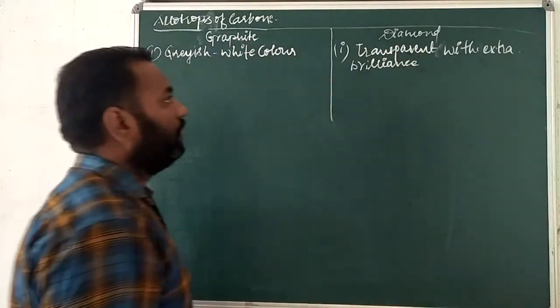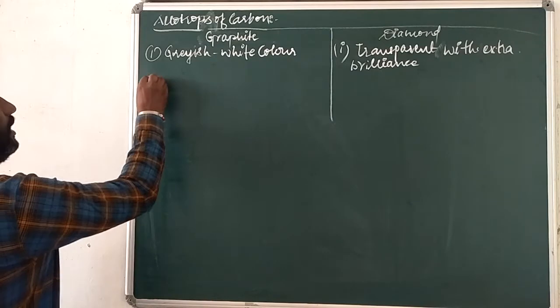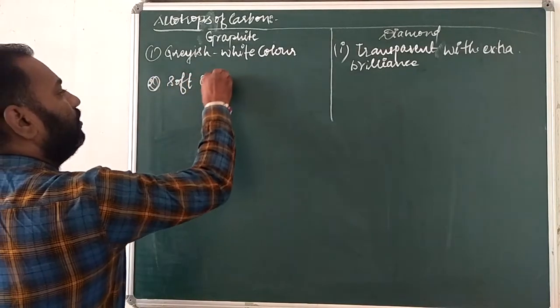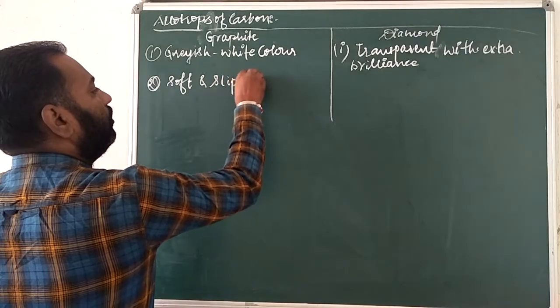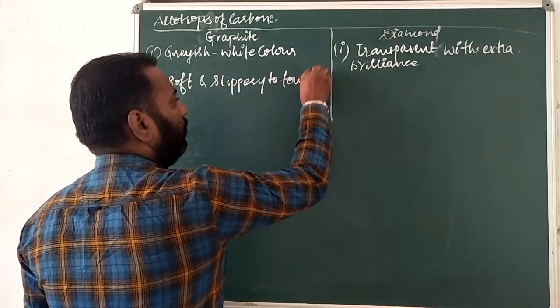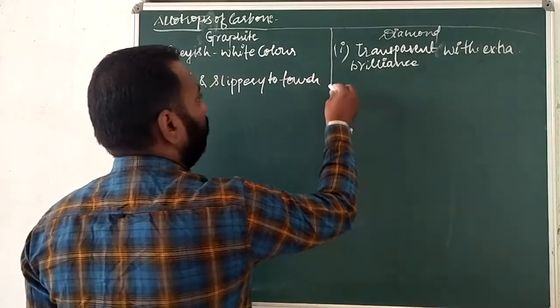Second, graphite is soft and slippery to touch.